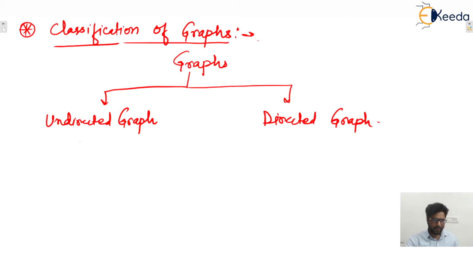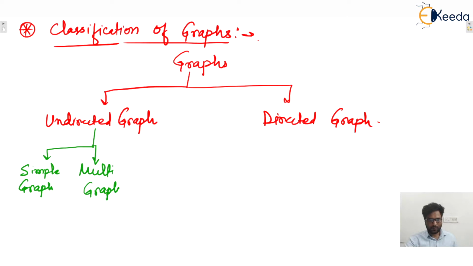Again, these undirected and directed graphs are classified into further three categories. First one is simple graph. Next one is multigraph, and last one is pseudograph.